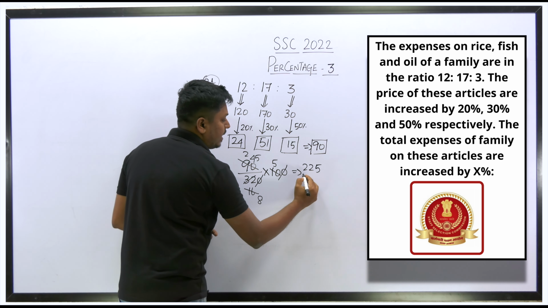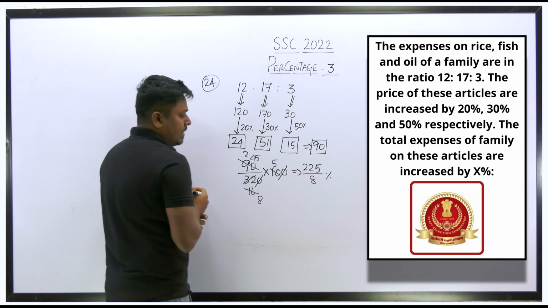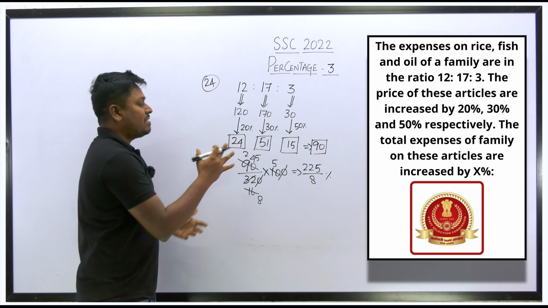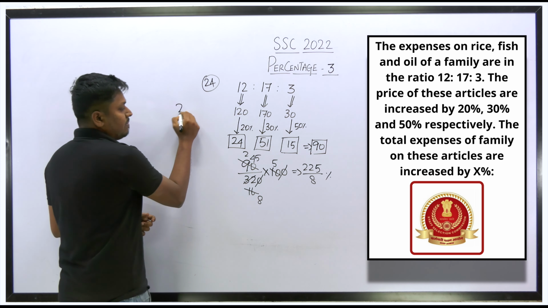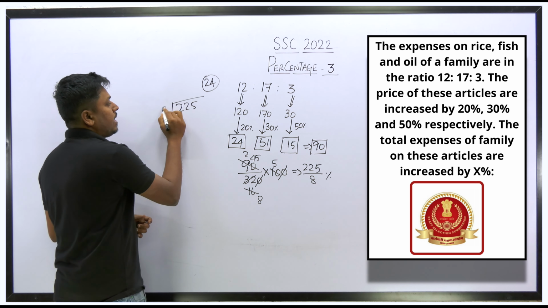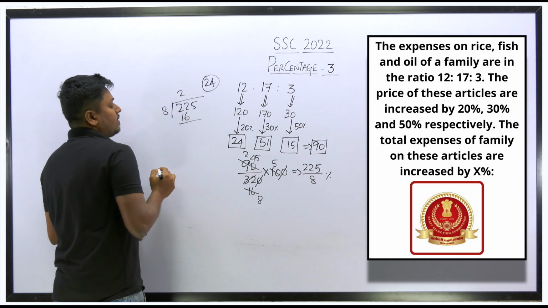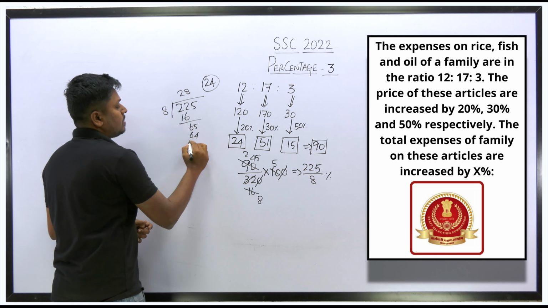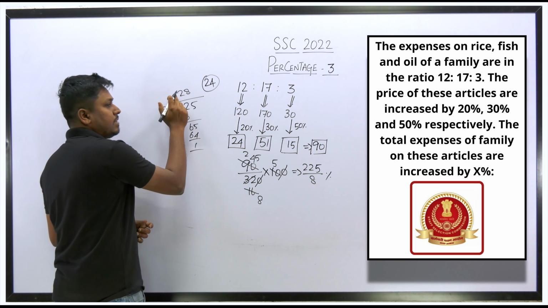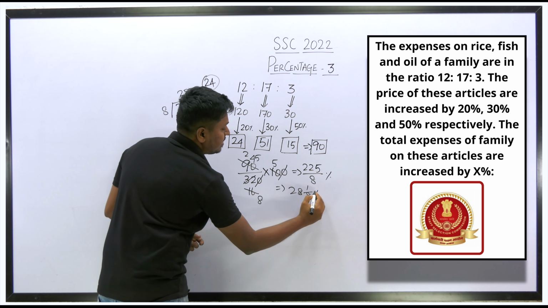So 225 divided by 8 percentage, but we should not say it like this. We should say it in terms of a mixed fraction, right? Just look at the options, they are in mixed fractions. So we need to divide this. 225 divided by 8. 8 2s are 16. So remaining will be 65, right? 8 8s are 64. So remaining will be 1. So finally we can say that the answer for this question will be 28 1 by 8%.